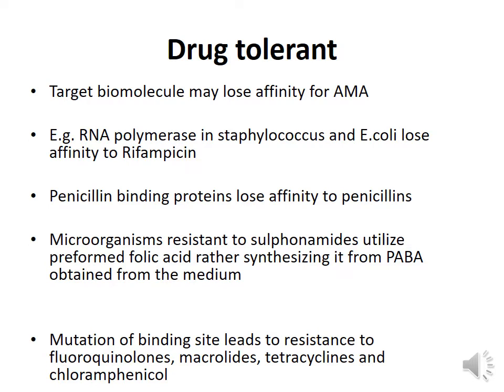That means the antimicrobial agent is not able to bind to the target biomolecule, because of which it cannot produce its antimicrobial action. So an example for this is rifampicin binds to RNA polymerase and then produces its action. Now staphylococcal organisms and Escherichia coli organisms become resistant to rifampicin because their RNA polymerase loses affinity for rifampicin.